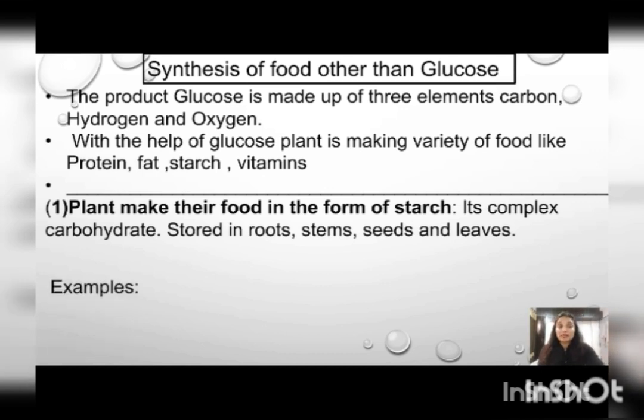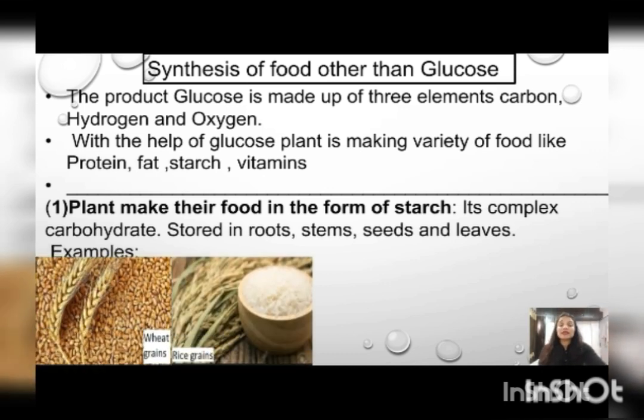We will see examples. The first example is wheat grain and second example is rice grain. If you want to check whether wheat is having starch or rice is having starch, we are having one activity that we can do at our home also. We have to take some amount of wheat flour and make a lump. Afterwards, you have to touch that lump. When you touch that lump, it will feel sticky. Same for rice, where you have to boil some of the rice in water and you have to touch that water, you will feel sticky. This represents that starch is present in both the grains.